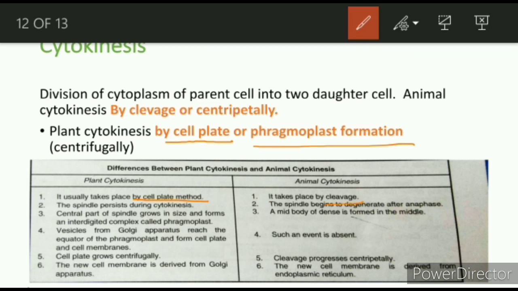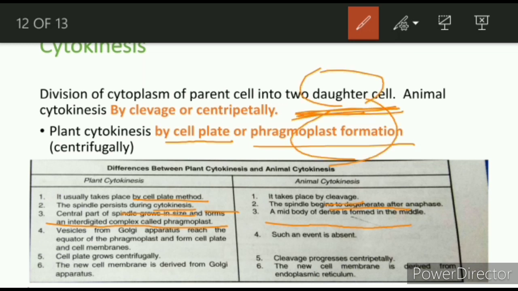The spindle persists during cytokinesis. The spindle begins to degenerate after anaphase. The central part of the spindle grows in size and forms an integrated complex called the phragmoplast. So phragmoplast formation occurs, and the midbody is formed in the middle. Here the cell plate grows centrifugally, while cleavage progresses centripetally. This is very important.